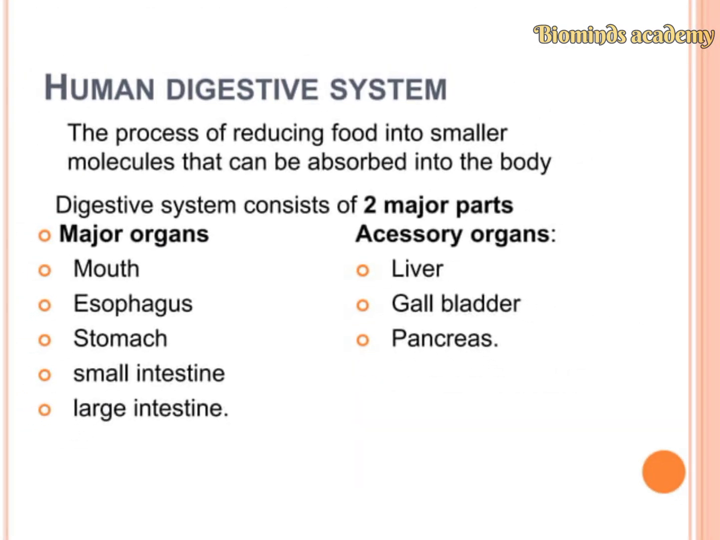The human digestive system is the process of reducing food into a smaller form that can be absorbed into the body. The digestive system consists of two major parts, the major organs and the accessory organs. Under the major organs come the mouth, esophagus, stomach, small intestine and the large intestine, and the accessory organs are the liver, gallbladder and the pancreas.